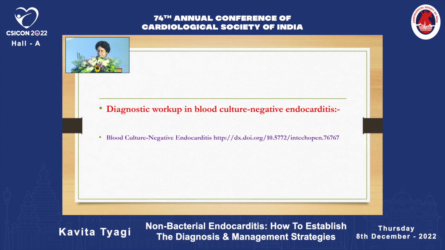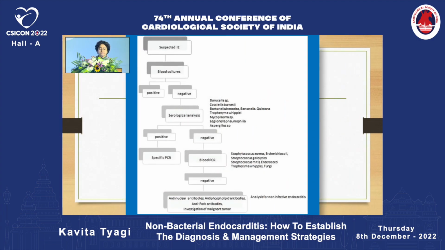Now, diagnostic workup in blood culture negative endocarditis. So, when we suspect infective endocarditis, we take blood culture. If it comes negative, then we should send it for serological analysis for Brucella, Coxiella, Bartonella, Tropheryma, Mycoplasma, Legionella, and Aspergillus. If this also comes negative, then we should send blood PCR for ruling out completely Staphylococcus, Streptococcus, and Tropheryma. If this also comes negative, then we should send for analysis for non-infective endocarditis, that is antinuclear antibodies, antiphospholipid antibodies, anti-ANCA antibodies, and investigation for a malignant tumor.